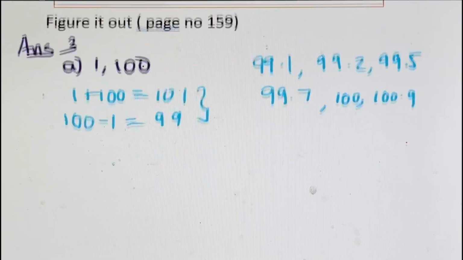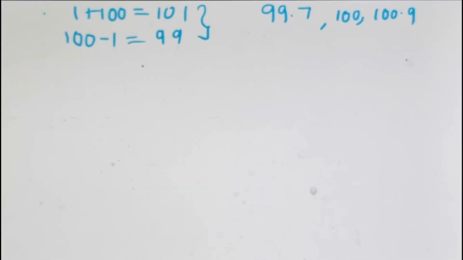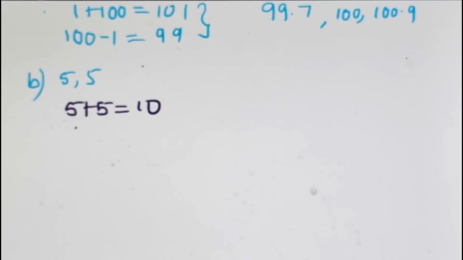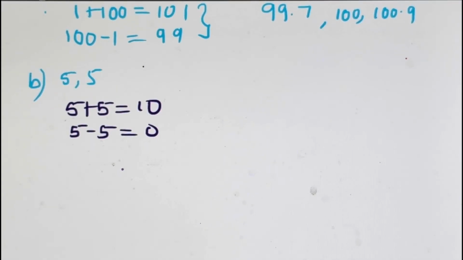Now we check for B. In B, the numbers given are 5 and 5. We apply the same trick. We add the numbers, 5 plus 5, that is 10, and 5 minus 5, that is 0. So the value will be between 0 and 10. Don't take 0 and 10. You have to take it between 0 and 10.